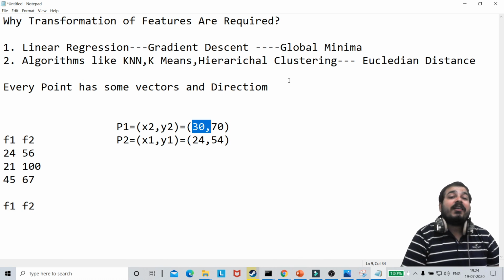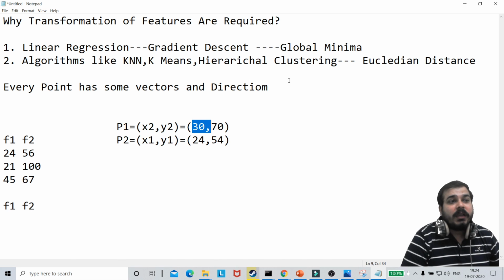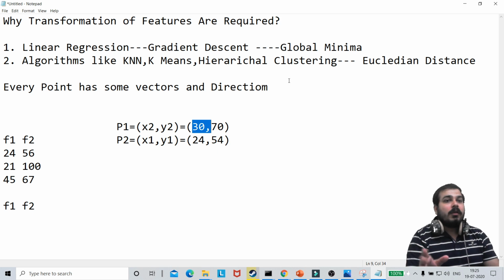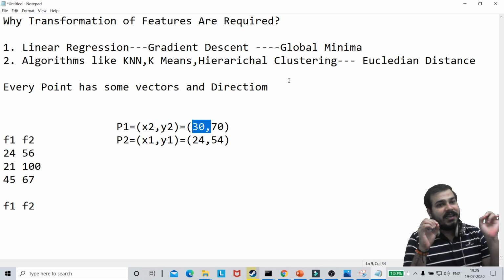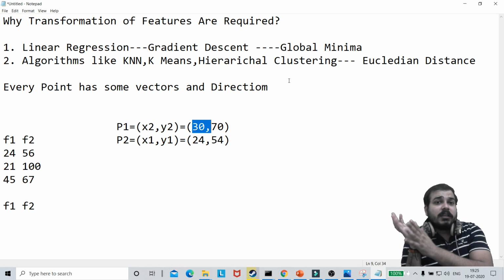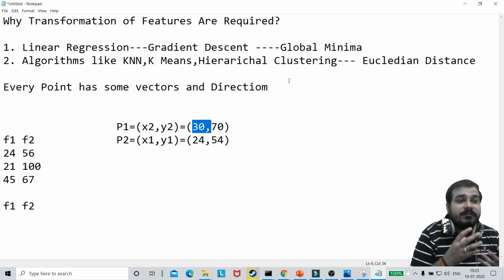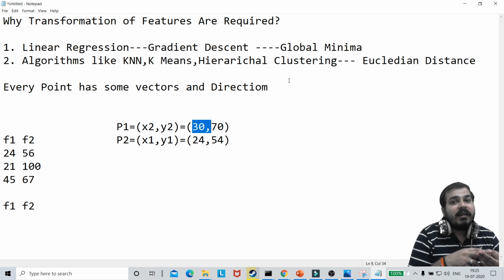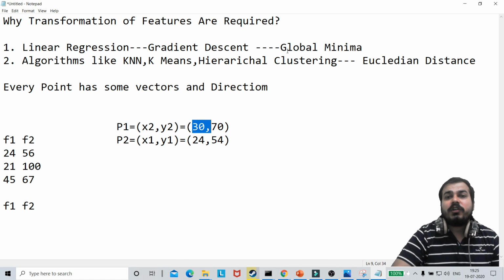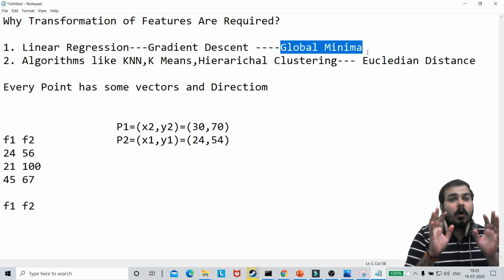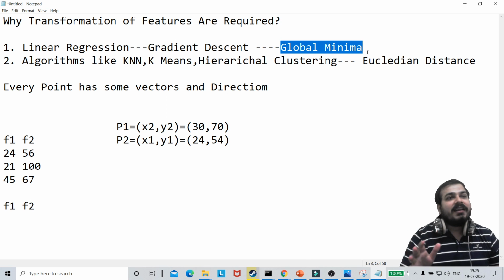Now there are various kinds of transformation, and remember guys, if someone asks you in an interview whether transformation, scaling or standardization is required for every machine learning algorithm, you should say no. Algorithms like linear regression, logistic regression, and k nearest neighbor, k means and hierarchical clustering, where the concept of Euclidean distance is used, or linear regression where gradient descent is used to find the global minima, need standardization or scaling.